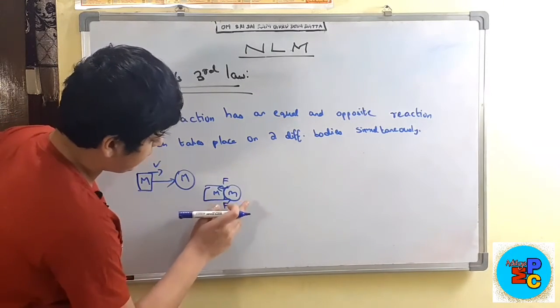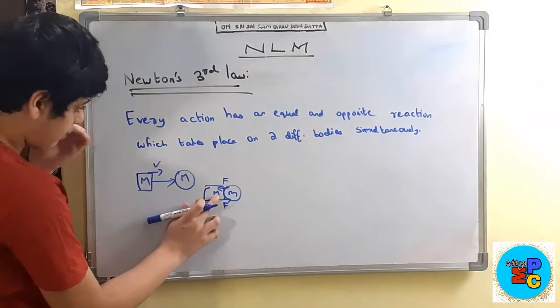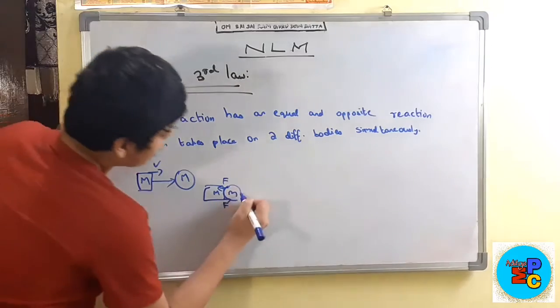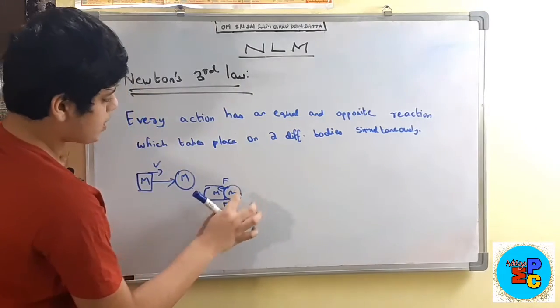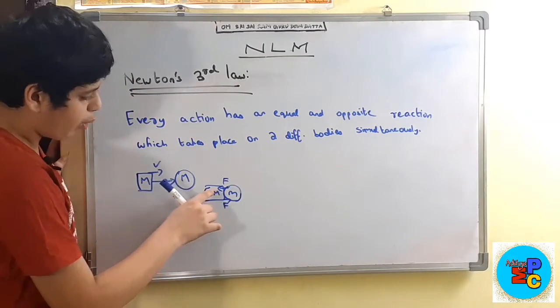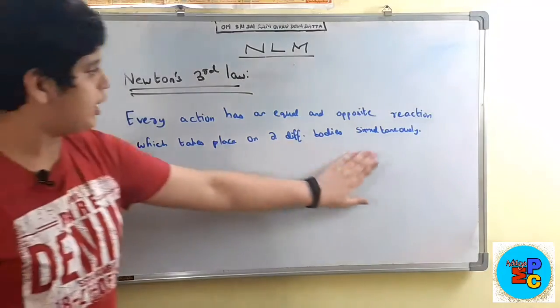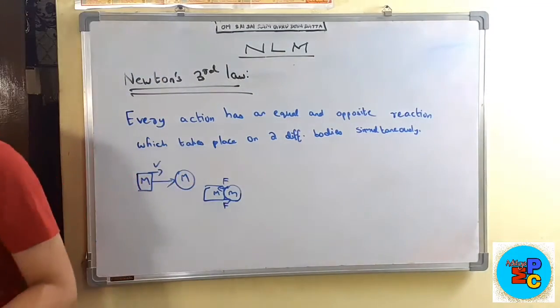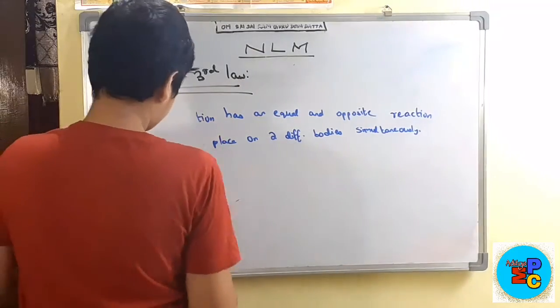This force is the force which is exerted by the mass capital M on the mass small m, and the force which is exerted by the body small m acts on the body capital M. This also takes place simultaneously. So this is about Newton's third law. I will give you some examples for it.